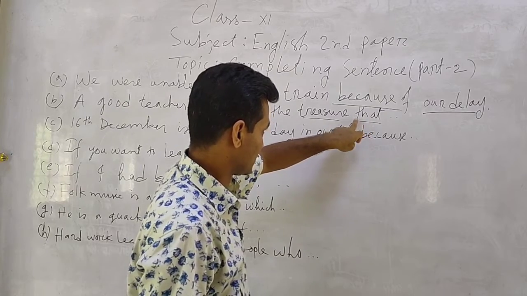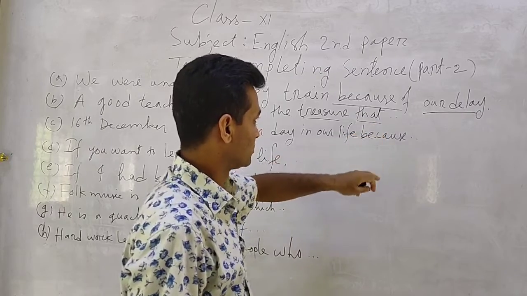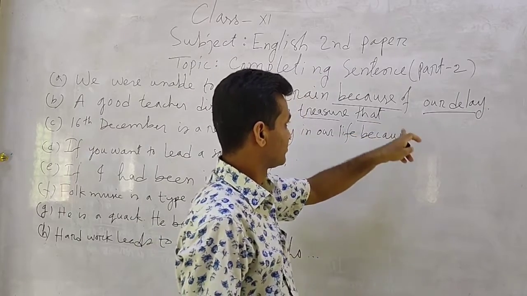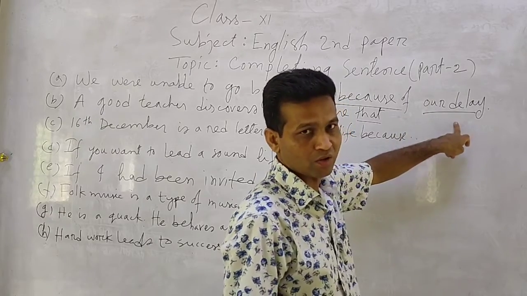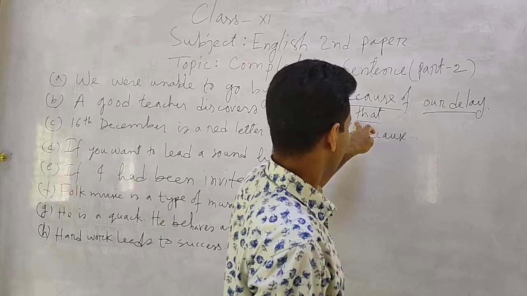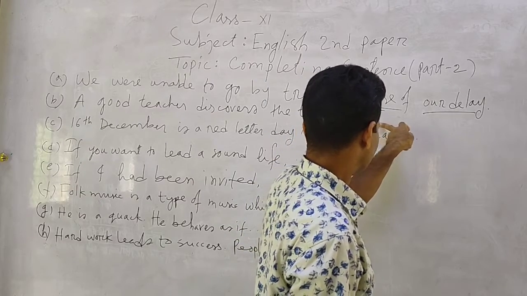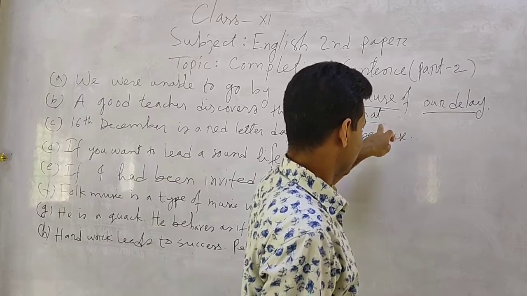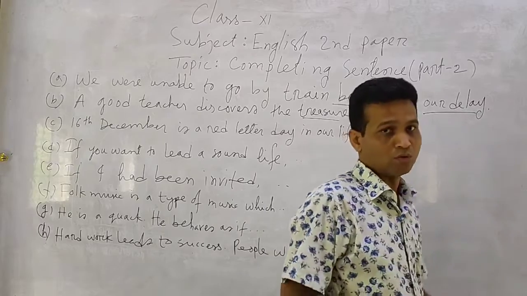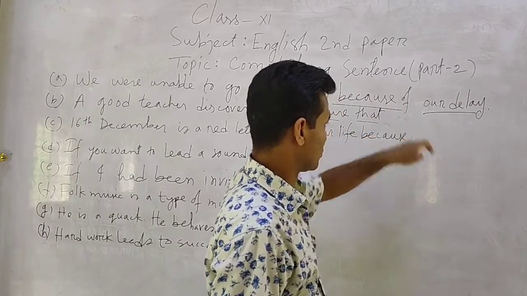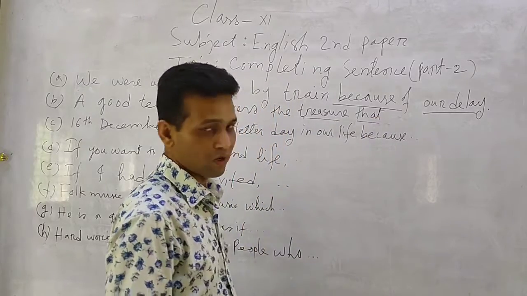When this that is a relative pronoun, we have to use a verb plus extension or object. That means if we take the relative pronoun as a subject, it will be a clause here. So you have to use a clause including that.